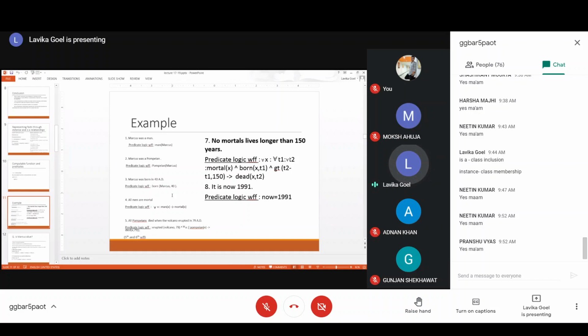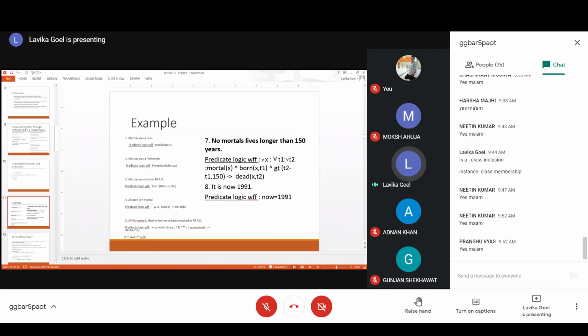Then all men are mortal. The fourth fact is all men are mortal. So for every x such that x is a man, this would imply that x is mortal. This is a simple representation, the same way which we did for the sentence like all Pompeians are Romans. Similar is this sentence, all men are mortal. So for every x such that x is a man, this would imply that x is mortal. This is also simple.